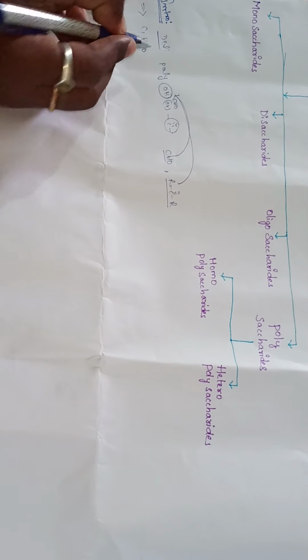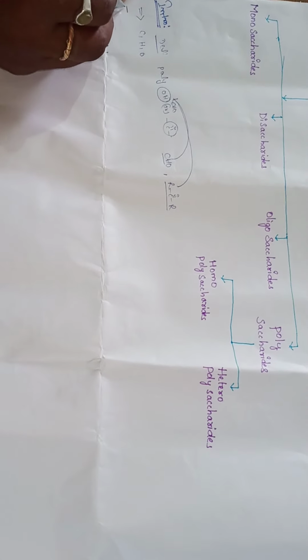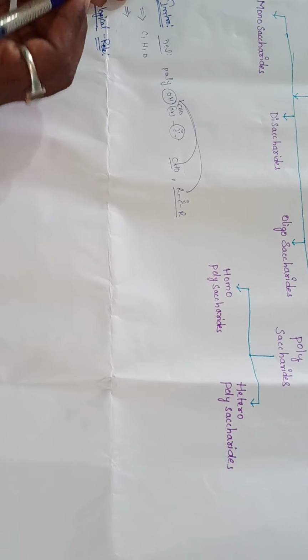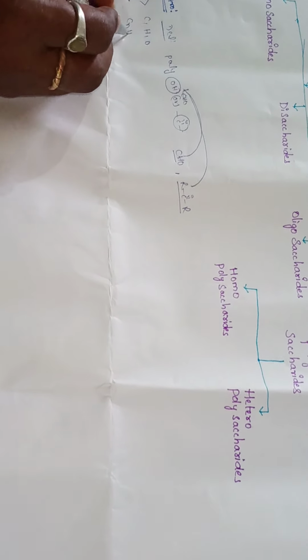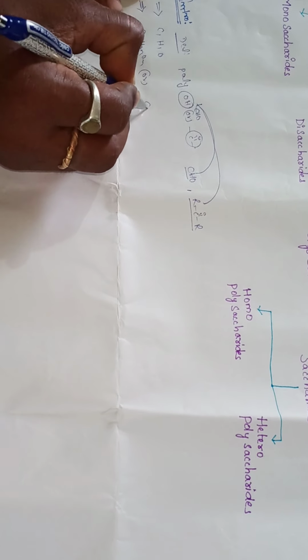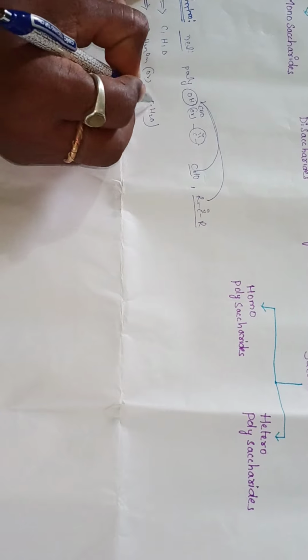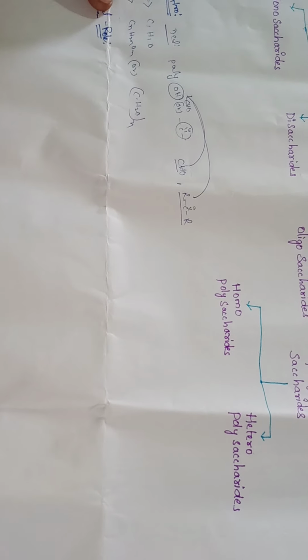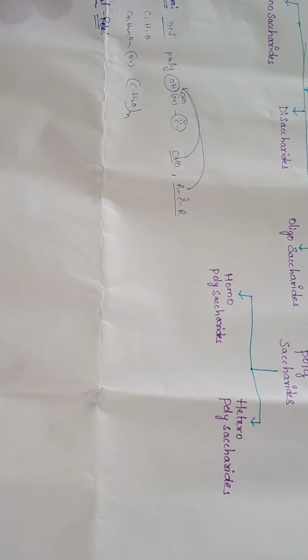Carbon, hydrogen and oxygen. The general formula of carbohydrates is CnH2nOn, or simply Cn(H2O)n.